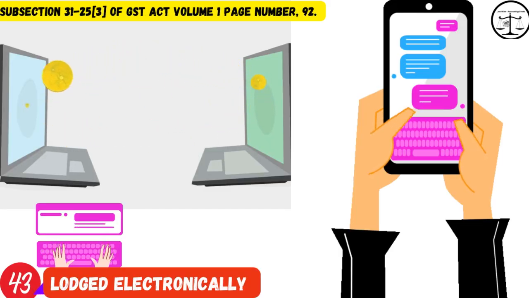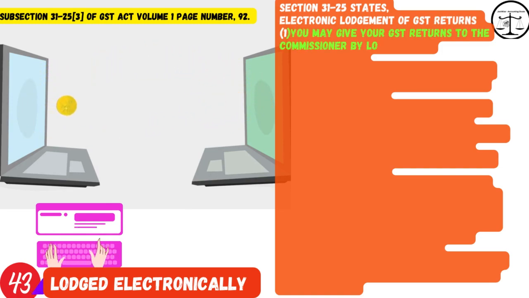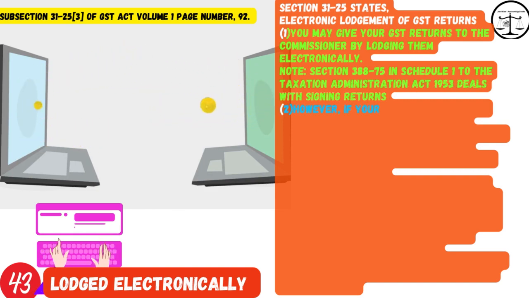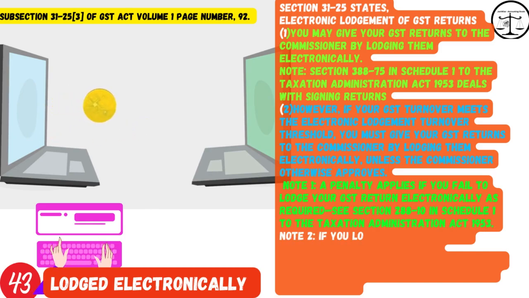Word number 43. Lodged electronically has the meaning given by subsection 31-25(3). That is subsection 31-25(3) of GST Act Volume 1 page number 92. Section 31-25 states, electronic lodgement of GST returns. 1. You may give your GST returns to the Commissioner by lodging them electronically. Note: Section 388-75 in Schedule 1 to the Taxation Administration Act 1953 deals with signing returns.